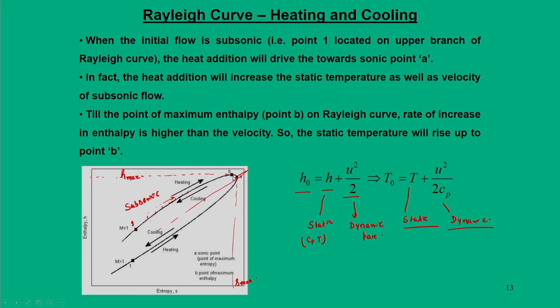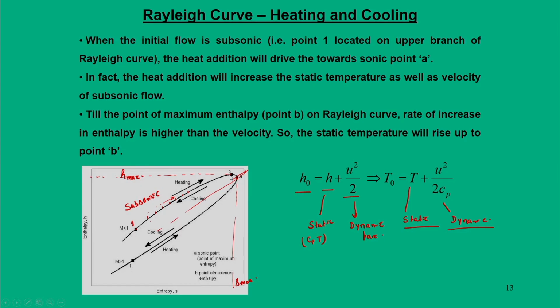But at point B, once it has reached maximum enthalpy, that means the flow cannot take any more heat energy. Since it cannot take any heat energy, the static temperature is not going to rise. But whatever amount of heat is given to this flow, it will increase its velocity.